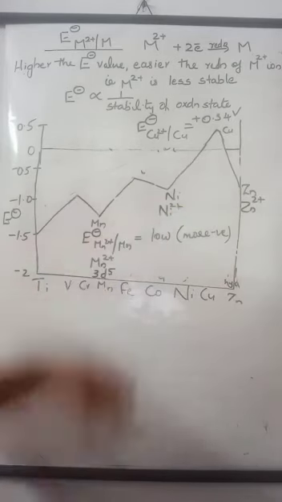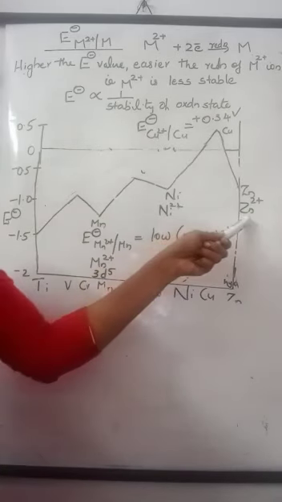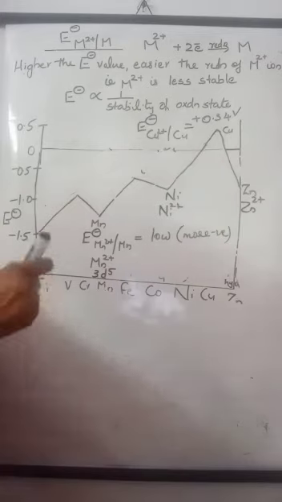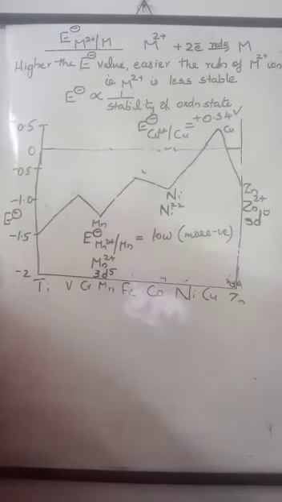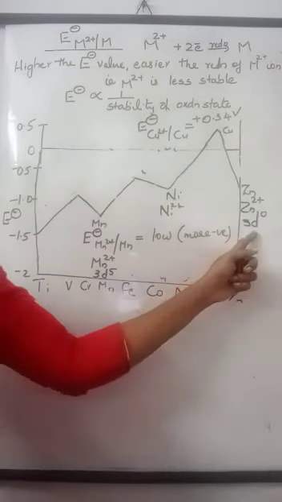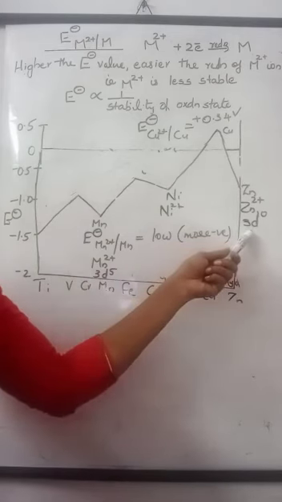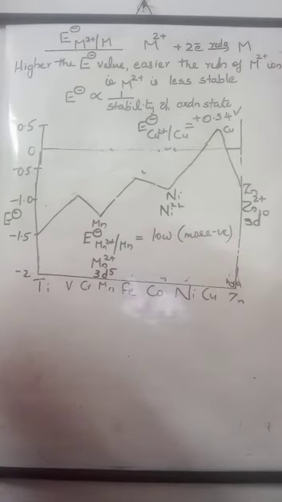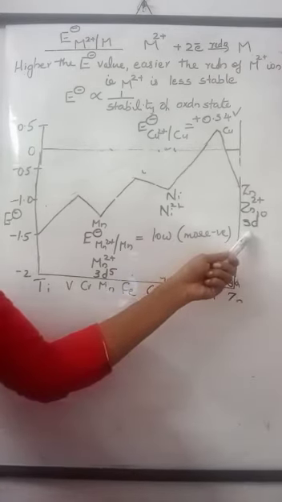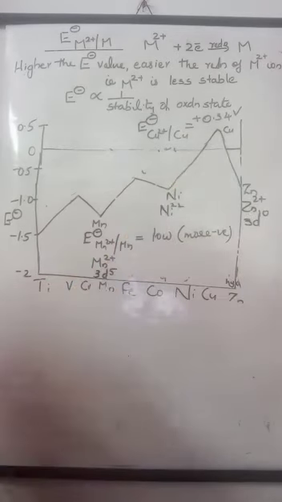In the case of zinc, the E0 value is exceptionally low because of the extra stability of zinc 2+ ion, due to its 3d10 electronic configuration, a completely filled d configuration. This is more stable, so it has no tendency to gain 2 electrons and form zinc. Its E0 value is low, that is more negative.